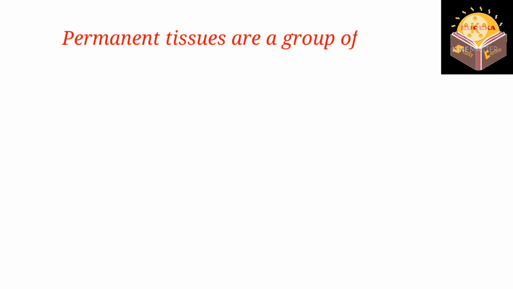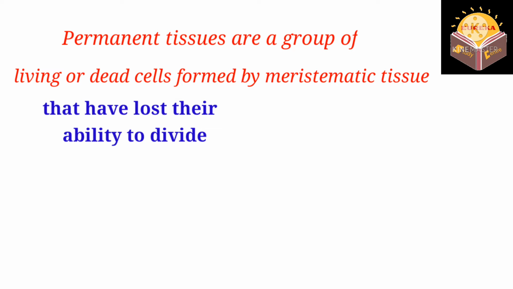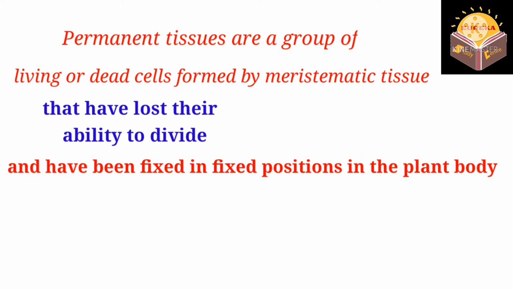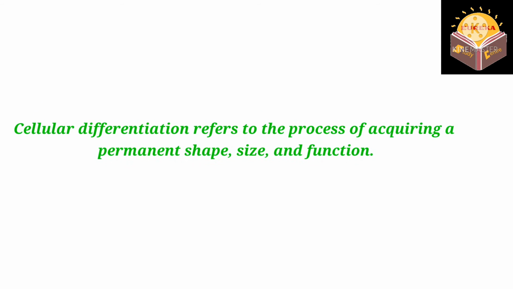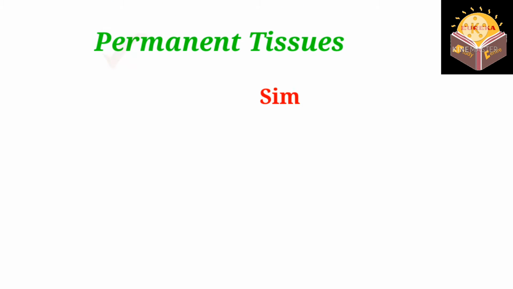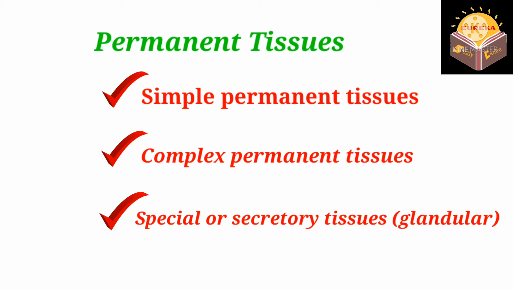Permanent tissues are a group of living or dead cells formed by meristematic tissue that have lost their ability to divide and have been fixed in fixed positions in the plant body. Meristematic tissues that specialize lose their ability to divide. Cellular differentiation refers to the process of acquiring a permanent shape, size, and function. There are three types of permanent tissues: simple permanent tissues, complex permanent tissues, and special or secretory tissues, glandular.